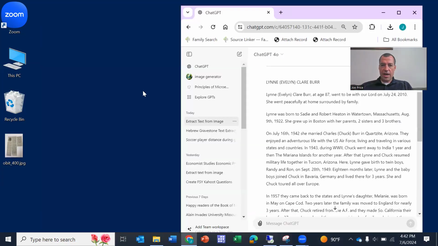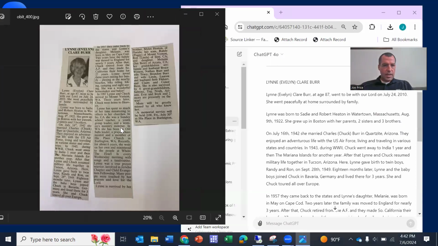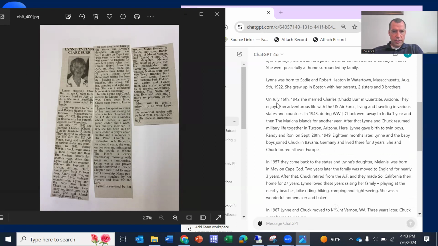Here we have the text. I'm just going to open up the image so we can look at them side by side. As you can see here, Lynn Evelyn Claire Burr, at age 87, went to be with our Lord, July 24th, 2010. So even just right there, we have all the things we need to label this and make this a searchable record. And you can see here on July 16th, 1942, she was married to Charles Chuck Burr. So that's looking pretty good.